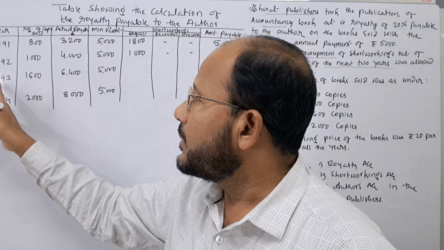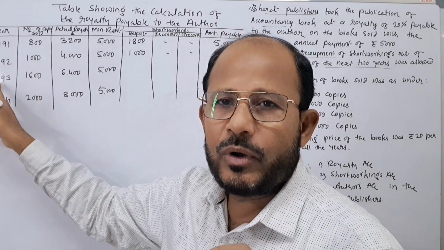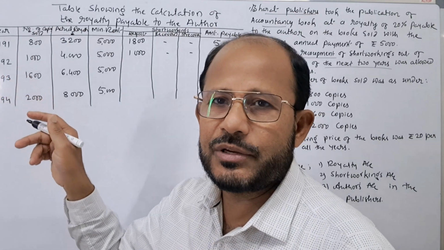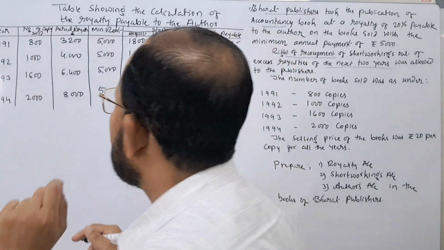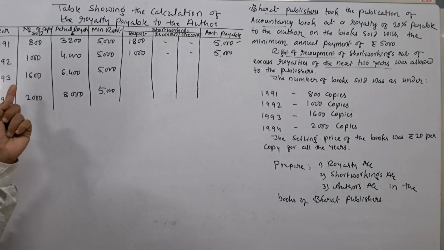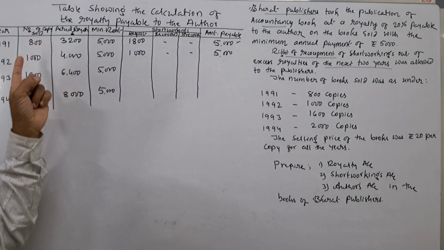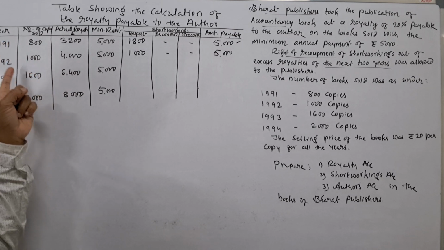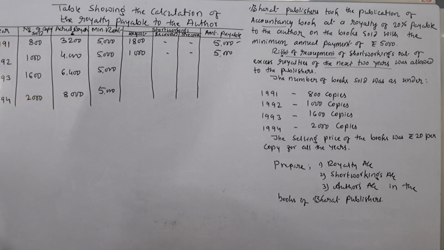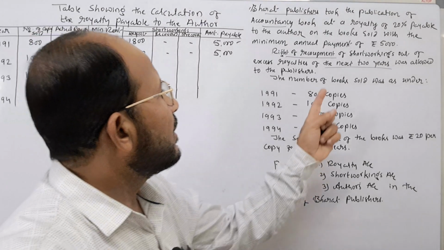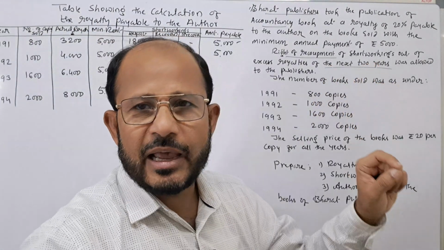It means the year 1993 was the last year to recover the short workings of the first year. That is why, you see, this is the last year to recover the short workings of the year 1991. Because it is clearly given that the next 2 years' time is given.